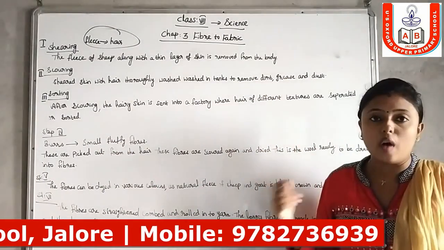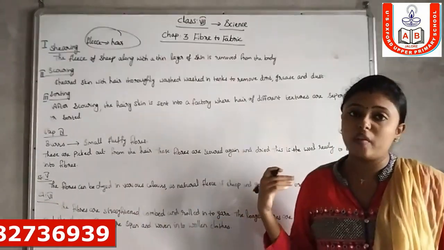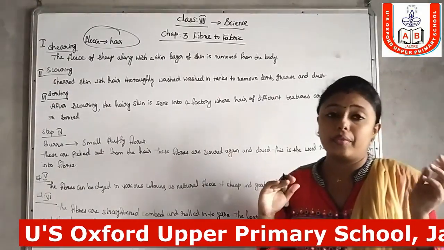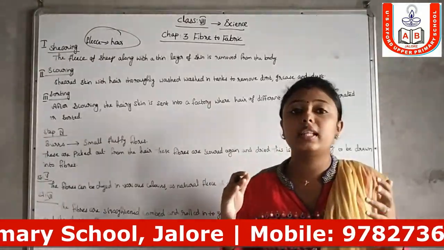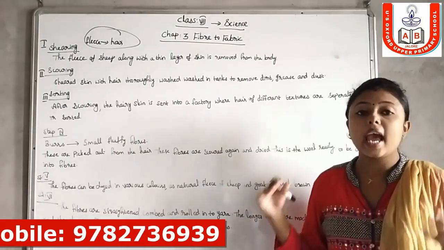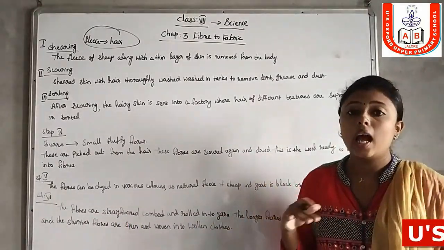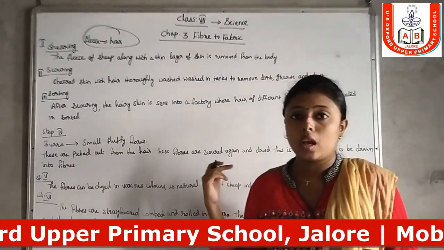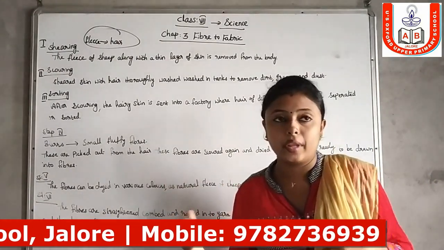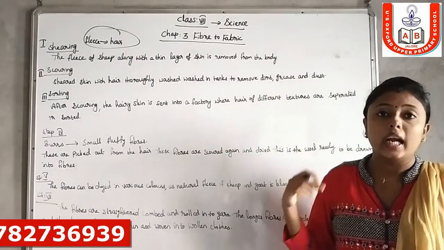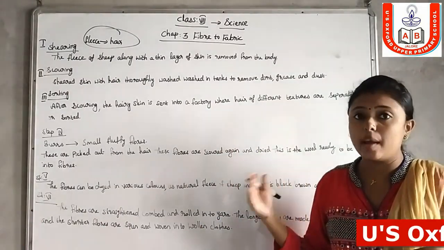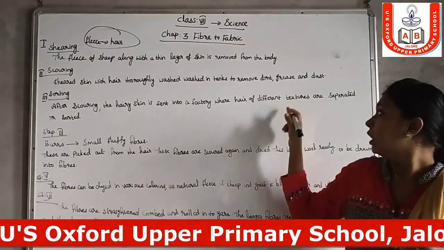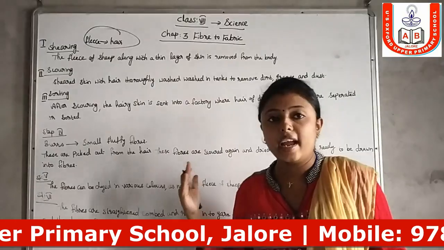After washing the hair along with the skin, the next step is sending the fleece into the factories, and there they separate it according to the size or textures of the wool, because different types of hair grow on the body of the sheep.